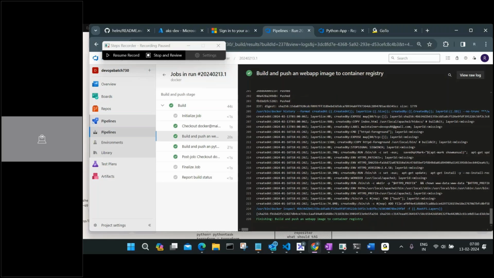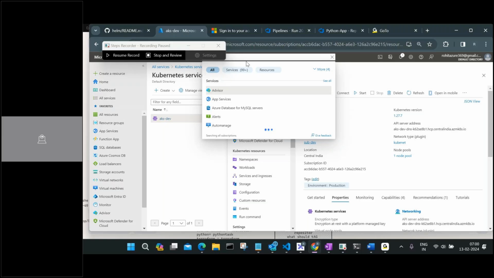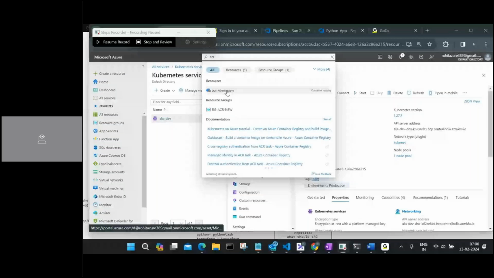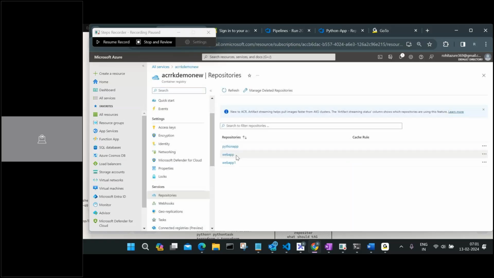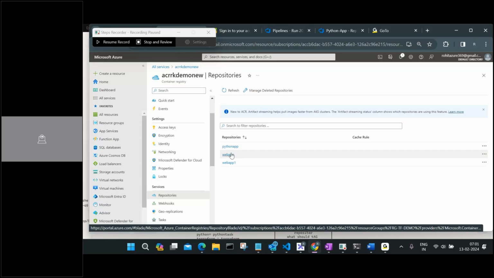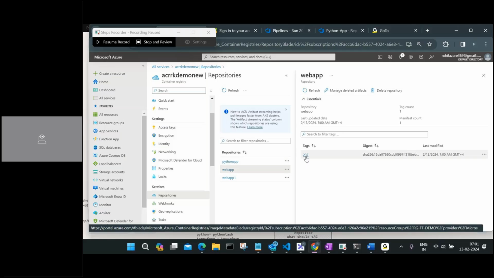Now I don't know, but due to some issues, my ACR is not really showing the details. Let me see. ACR, one minute. Yeah, I can see this now. So I can see that the Python application is also created and my web application is also created. If I click on this Python application, I can see this is a 237 tag and this should also be a 237 tag. Now, in case I rerun that one, let's see what is going to happen.